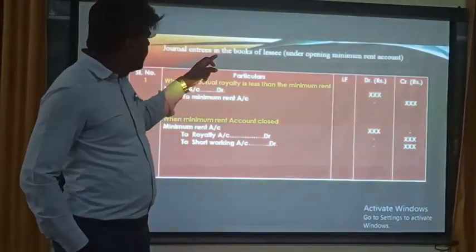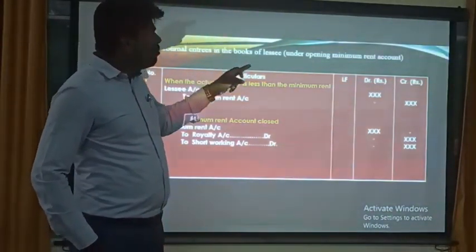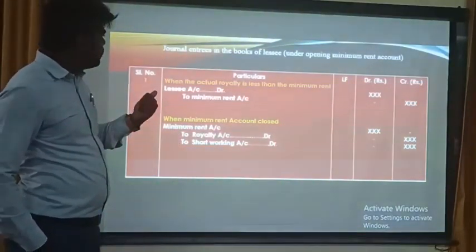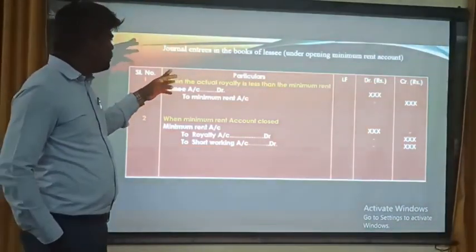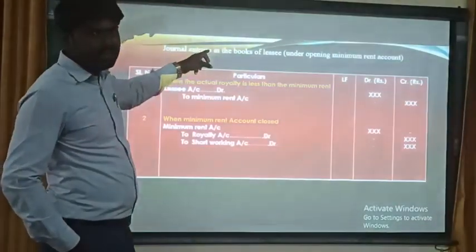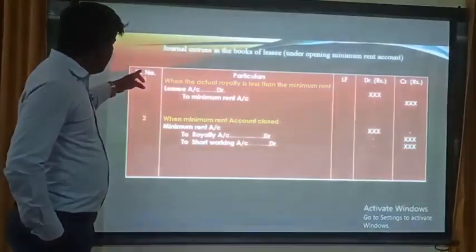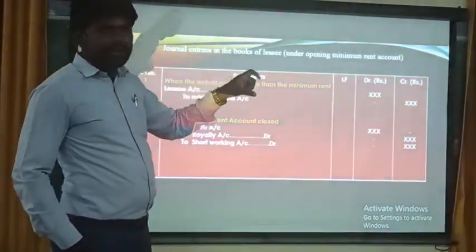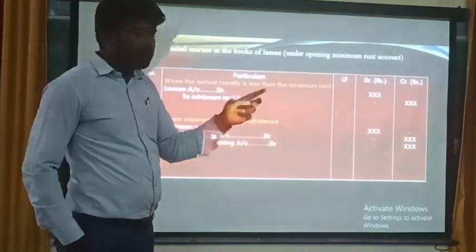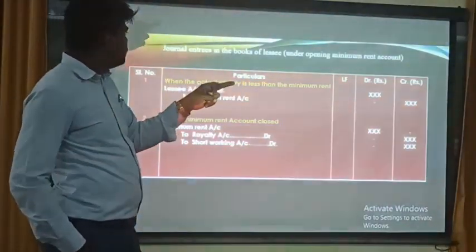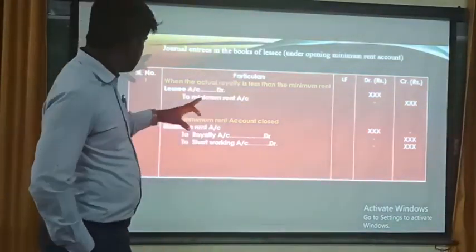So under opening minimum rent account, previous lessor, sorry, this is lessor, not lessee, these are lessor journal entries. Okay, fine. Here these two entries are added to the 6 entries, total 8 entries under opening minimum rent account of lessor.